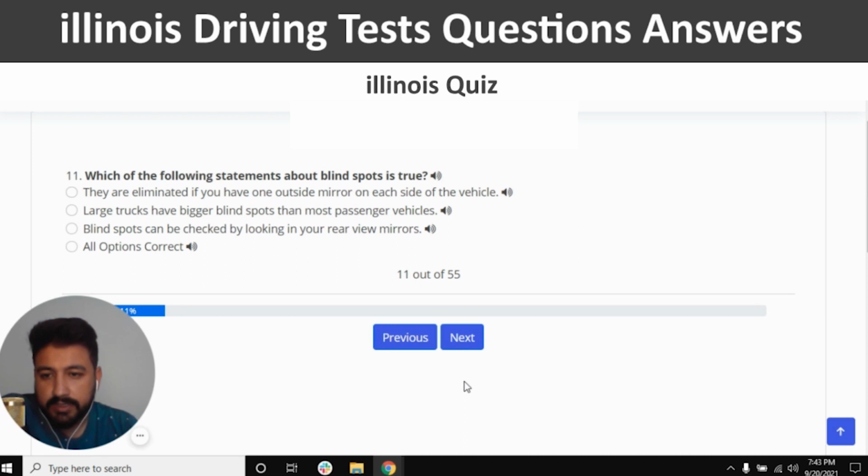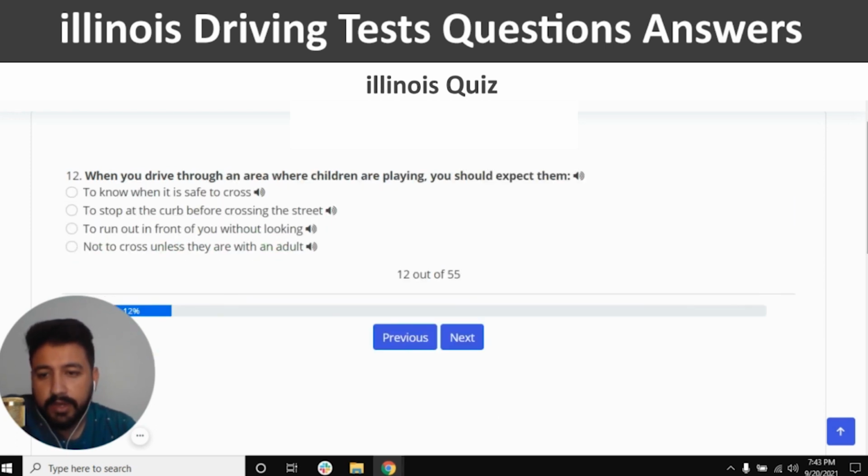The 11th question is, which of the following statements about blind spots is true? So I'm going to click on the second option, which is large trucks have bigger blind spots than most passenger vehicles. So next. When you drive through an area where children are playing, you should expect them.